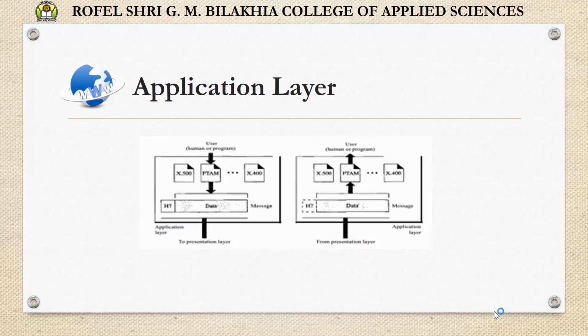It also provides a user interface and support for services like electronic mail, remote file access and transfer, shared files, database and other types of information services. Now this diagram depicts the relationship between the application layer, the user and the presentation layer.